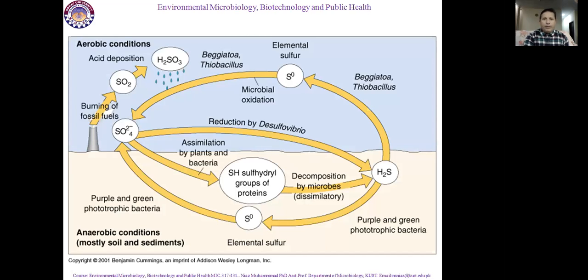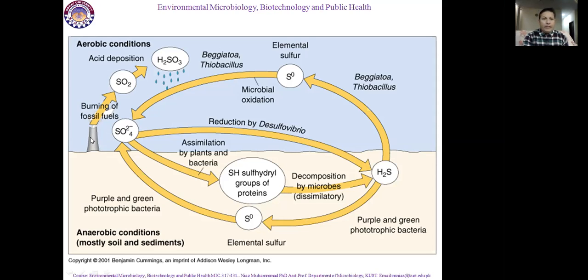So in this complicated picture, we will start from one point. Sulfur is present on this globe in H2S form, mostly on the surface of the soil or subsurface of the soil. The second major form present on the surface of the soil is SO4, which is considered sulfate.